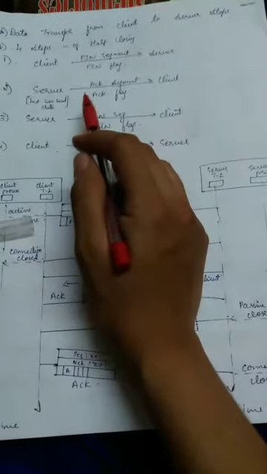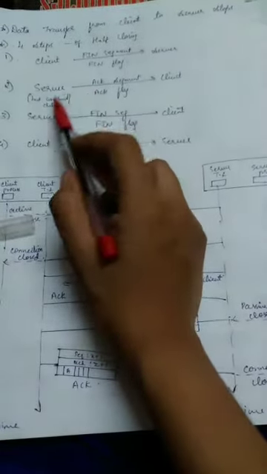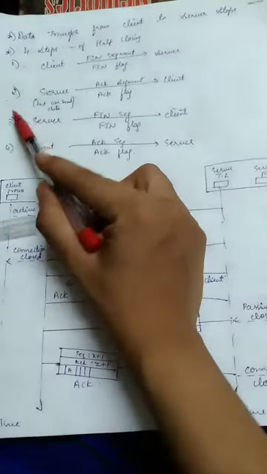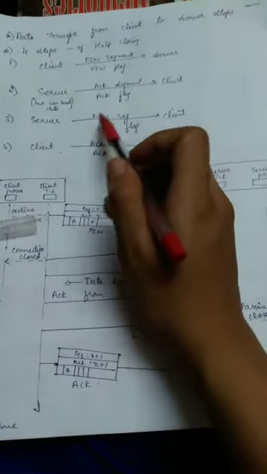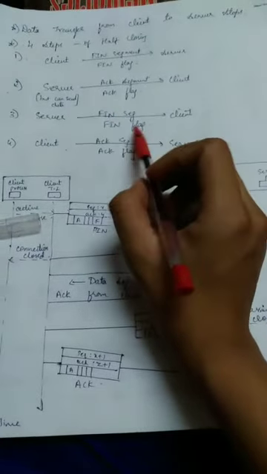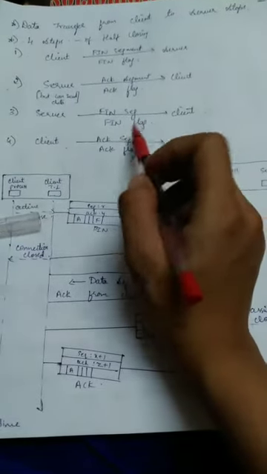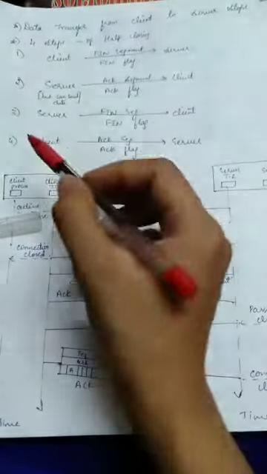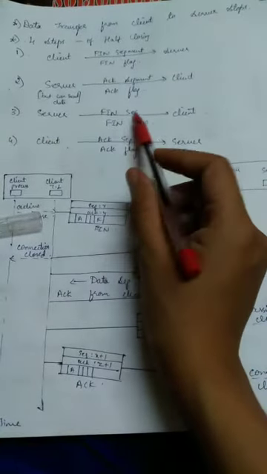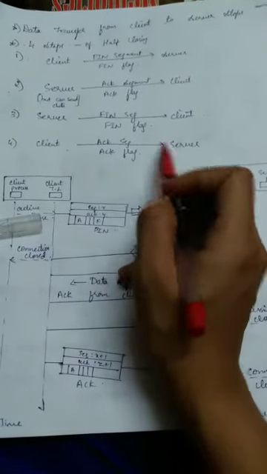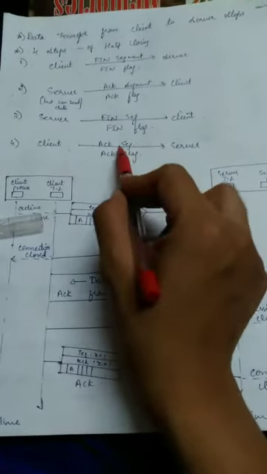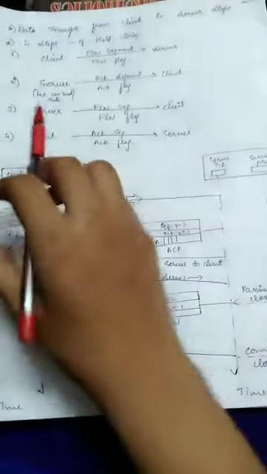After sending the sorted data from the server to the client, the third step comes into effect. In this third step, the server sends the FIN segment to the client, by which the FIN flag is set. And then since the client has received the FIN segment, it sends back the acknowledgement segment to the server. By this, the acknowledgement flag is set in the fourth step. From the diagram, I'll explain how this process begins.